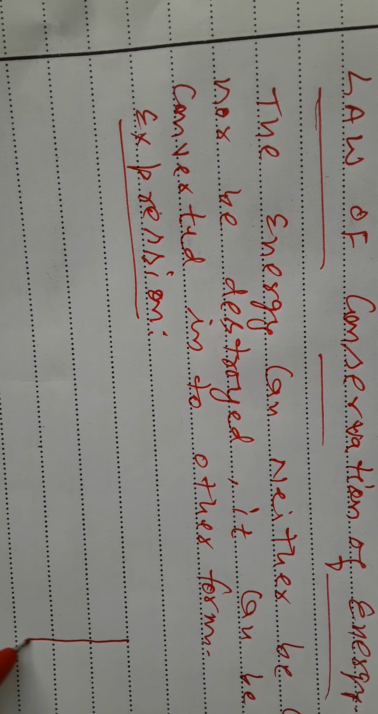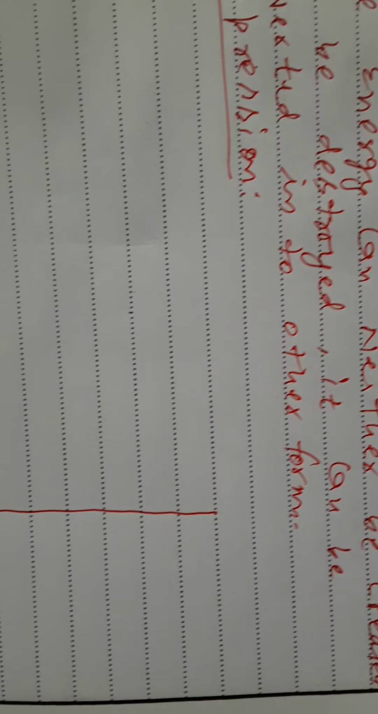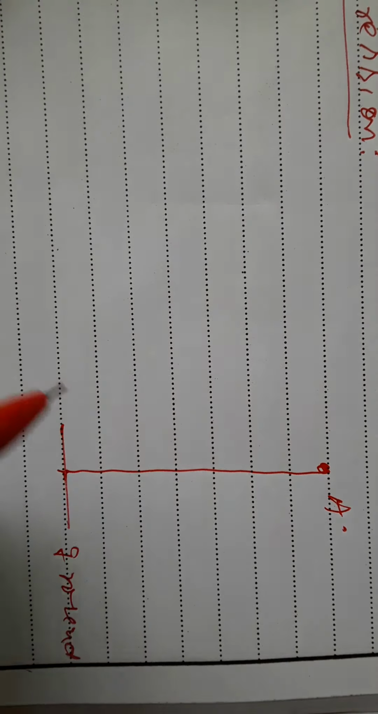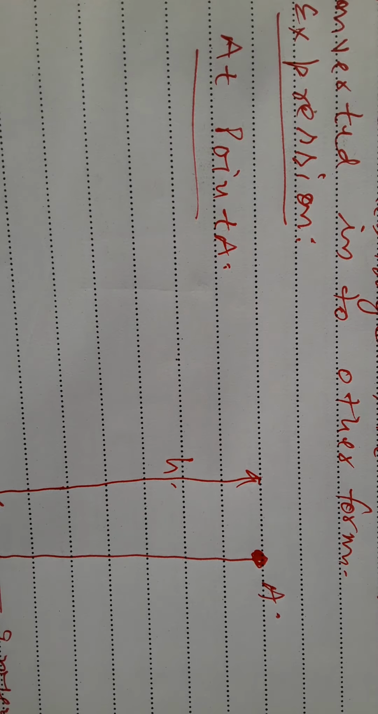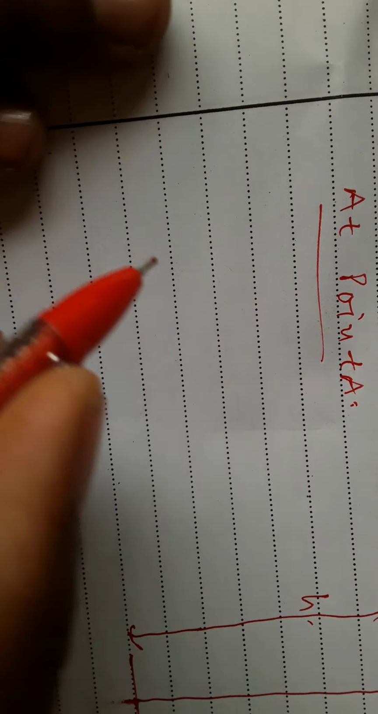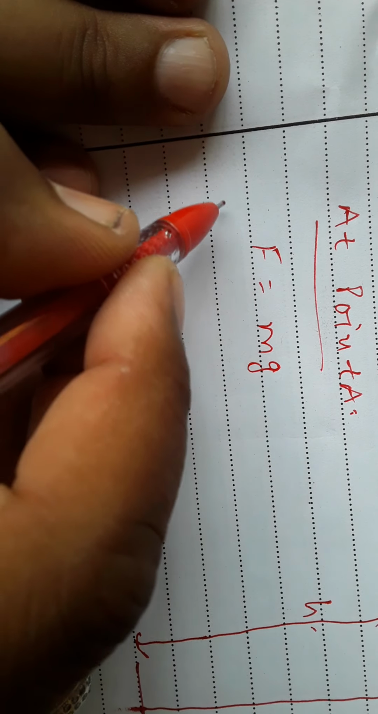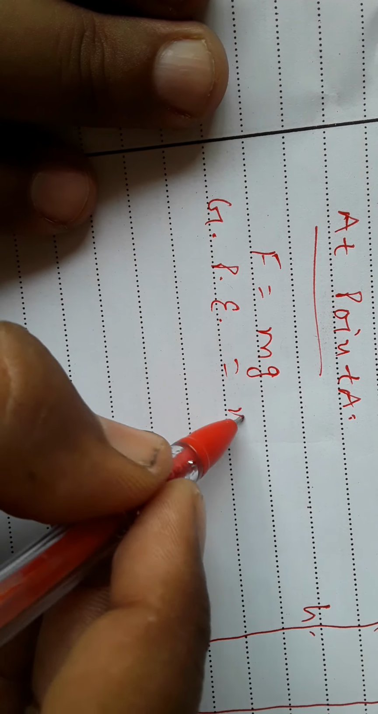Let us consider this is the position of the ground. The object is at point A initially. We have to find the energy at point A. Total height is h. Force is equal to the weight of the body. So gravitational potential energy is mgh.